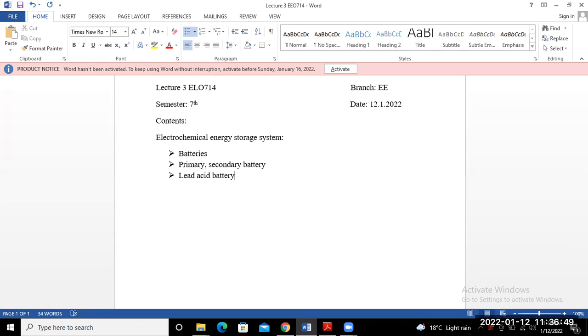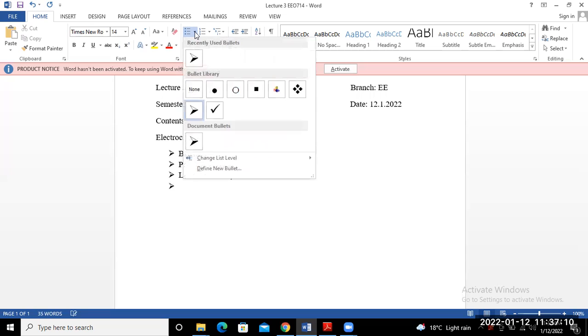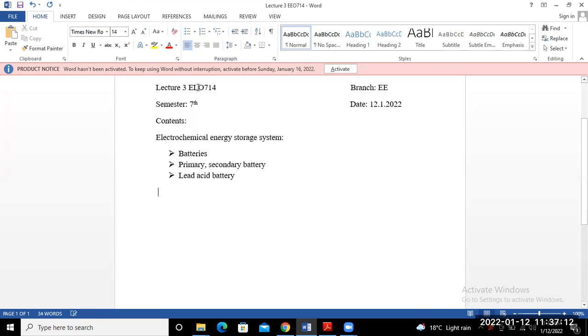So now we discuss all these things one by one. First one is the battery. What is the function of a battery? Which ones are the primary and secondary battery? What is the lead acid battery? So one by one we try to elaborate these things. Okay, so just concentrate here. First one is your battery.